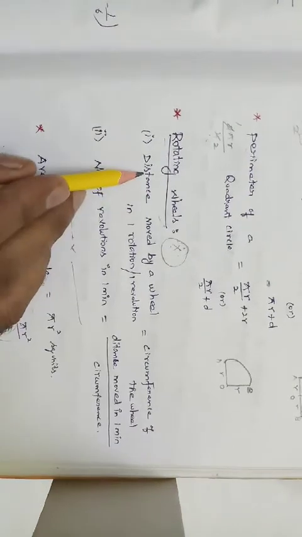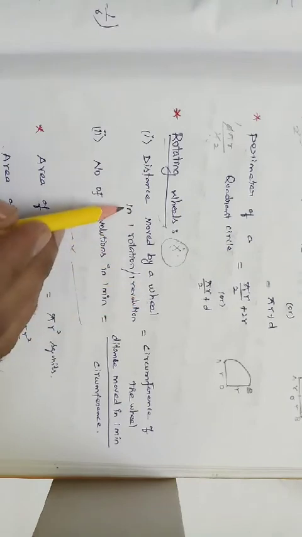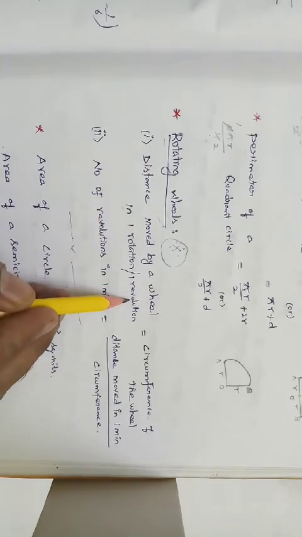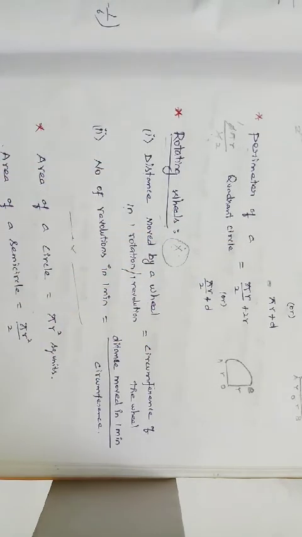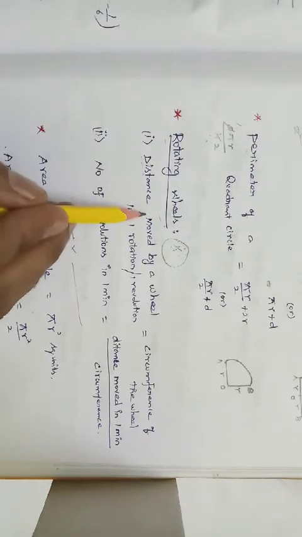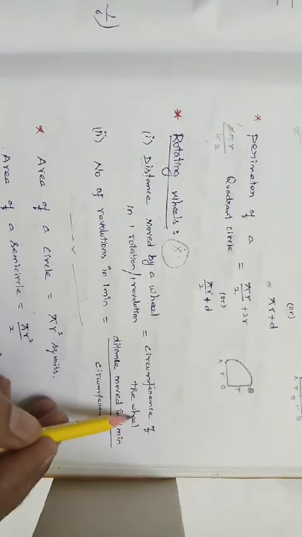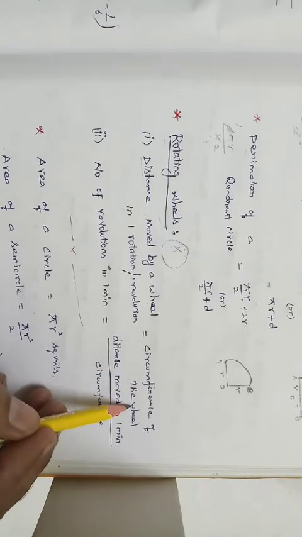The distance moved by a wheel in one rotation or one revolution is the circumference of the wheel. Understood? This is very important.